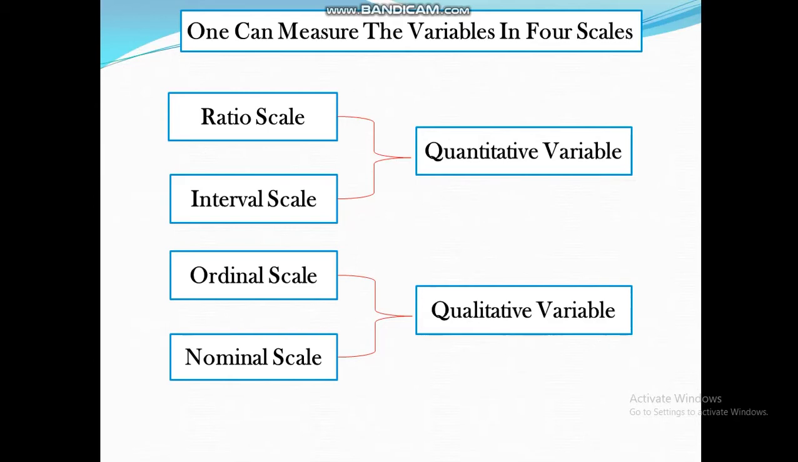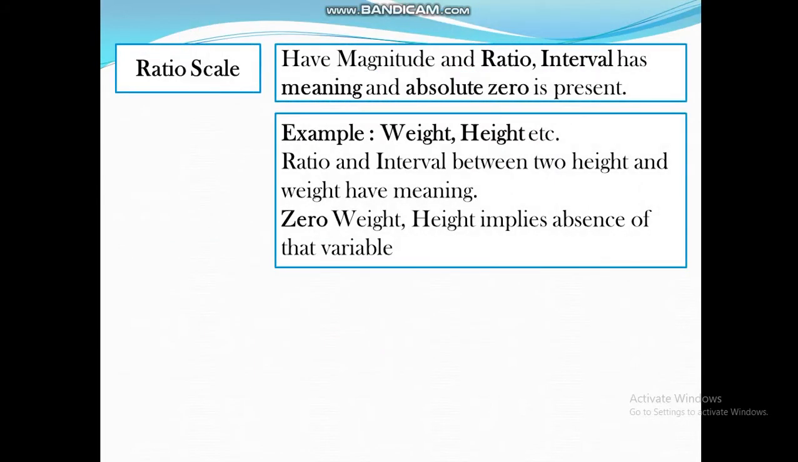So we can measure the quantitative variable in ratio and interval scale, and we can measure the qualitative variable in ordinal and nominal scale. For example, the ratio scale has magnitude, that is, it has value, and the ratio and interval have meaning, and absolute zero is present.